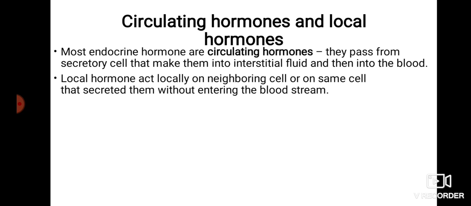The local hormone acts locally on the neighborhood cells, or on the same cell. This kind of hormone is known as a local hormone.